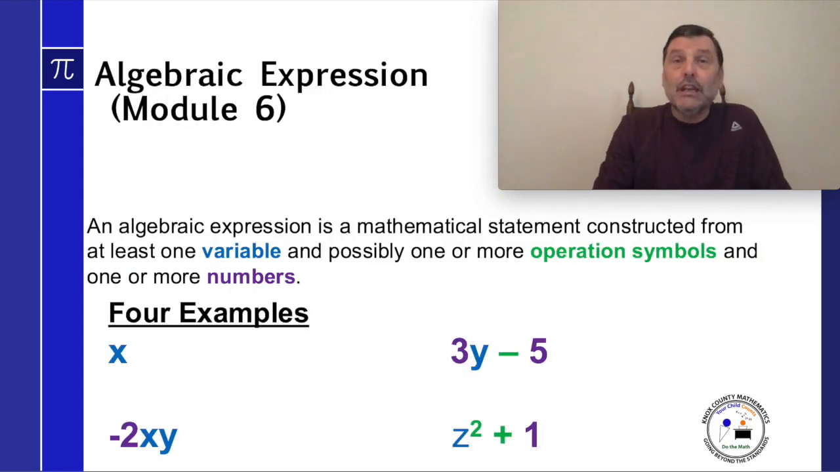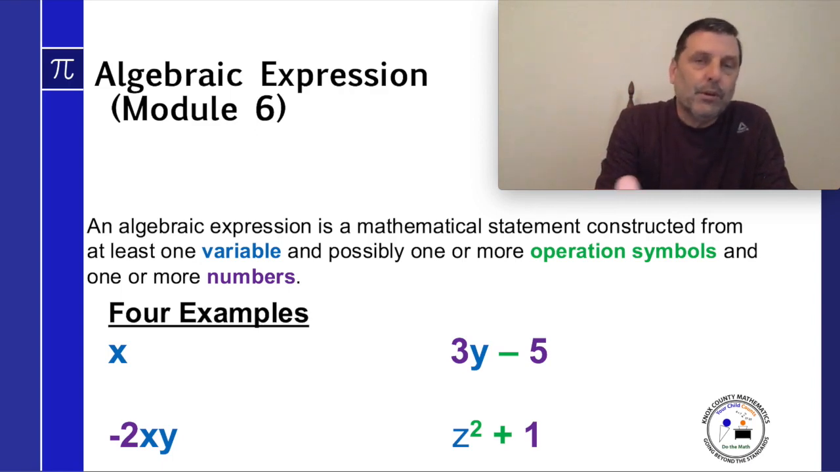Algebraic expression, that comes from Module 6. An algebraic expression is a mathematical statement constructed from at least one variable and possibly one or more operation symbols and one or more numbers. Notice I've got the words variable, operation symbols, and numbers in different colors. So when you look at the 4 examples down there below it, you can relate. What you see in blue is the variables. What you see in green are the operation symbols. What you see in purple are the numbers.